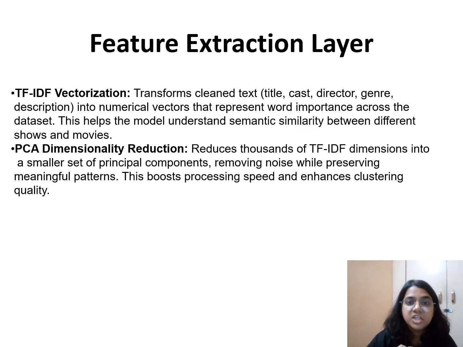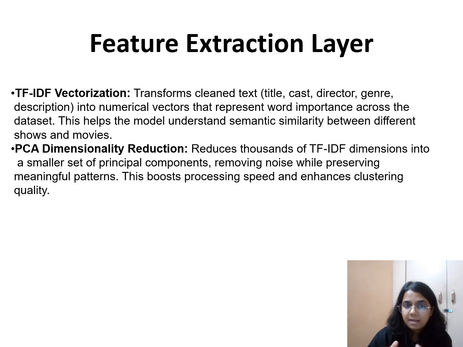Now I'm going to use the feature extraction layer. Feature extraction here does TF-IDF vectorization, and second, PCA dimensionality reduction. First, TF-IDF vectorization transforms the cleaned text, which comes from the columns title, cast, genre, description, and director, into numerical vectors that represent the importance of words across the dataset. This helps the model understand the semantic similarity between different shows and movies across the dataset.